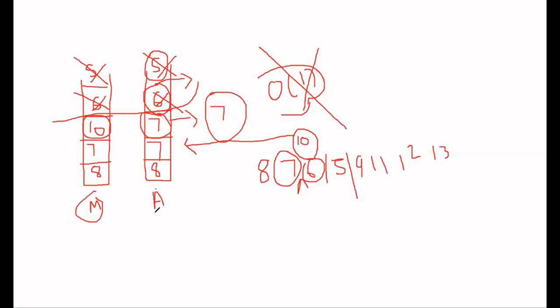I hope you all get the concept of why I'm using a main stack and why I'm using an auxiliary stack. Although we can avoid the use of the auxiliary stack and do it in O(1) space complexity as well, we'll do that in the coming session. Let's quickly write the code for it. I hope the algorithm is clear to you all: what I'm doing and why I'm using two stacks here.